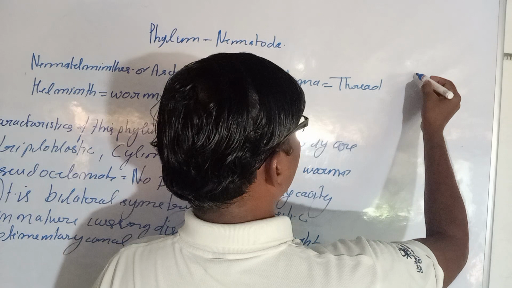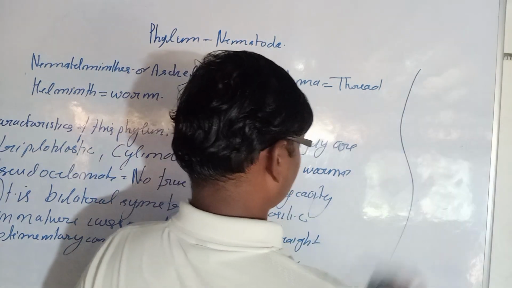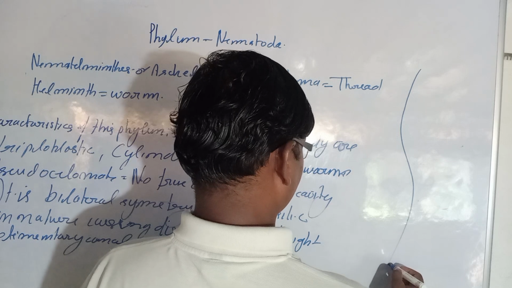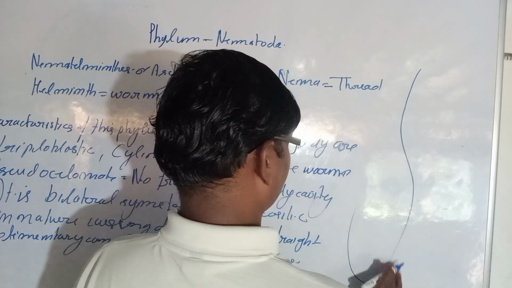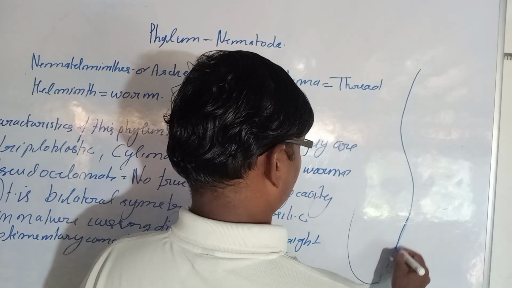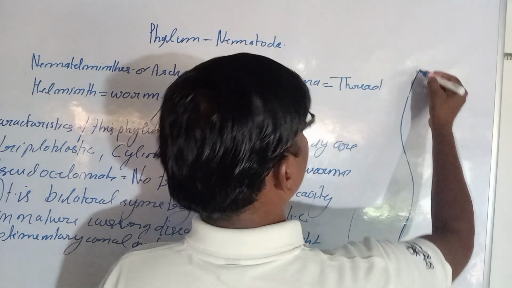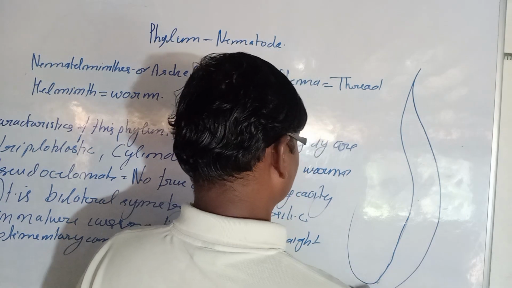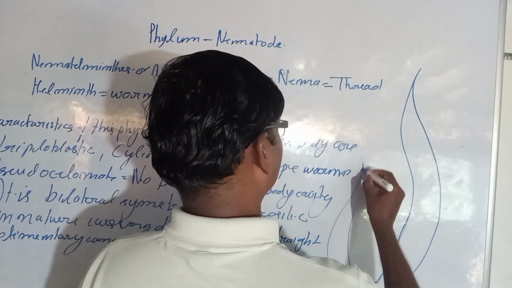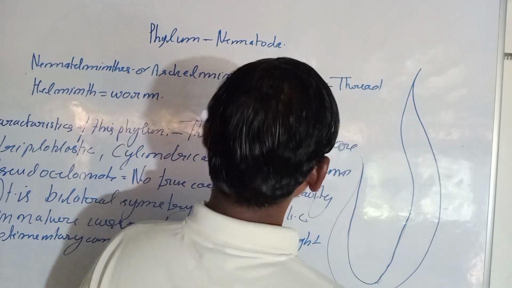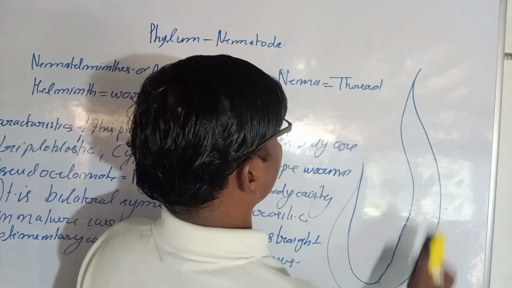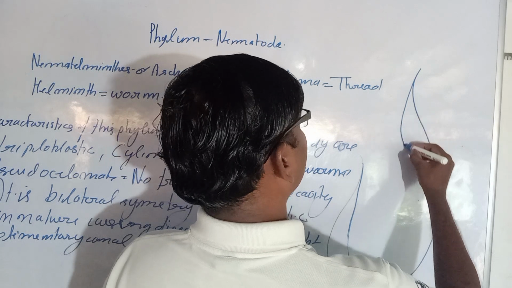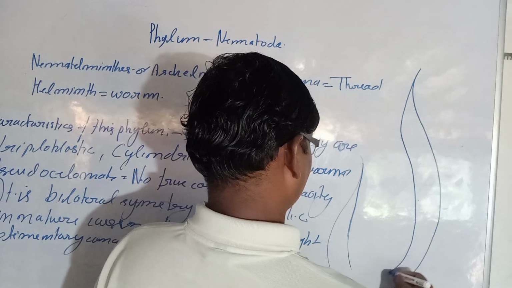So here is the male Ascaris. Suppose these are Ascaris, either male or female. One Ascaris we will draw here. This is the Ascaris structure, so that you can recognize it easily.